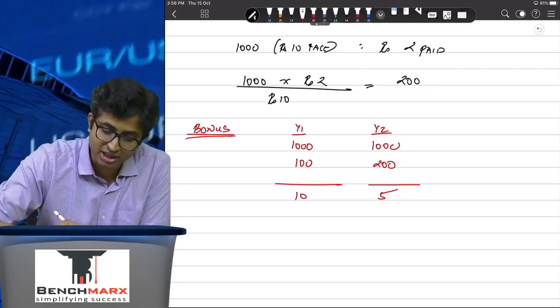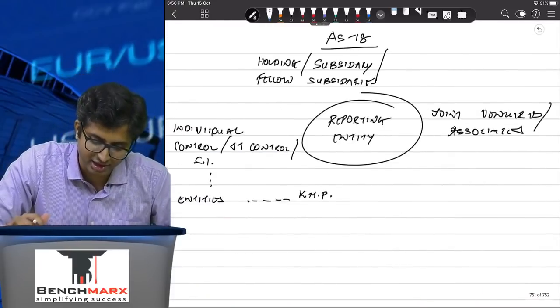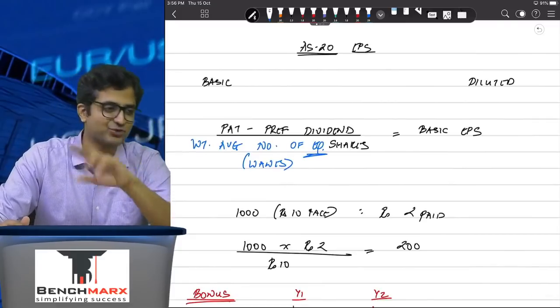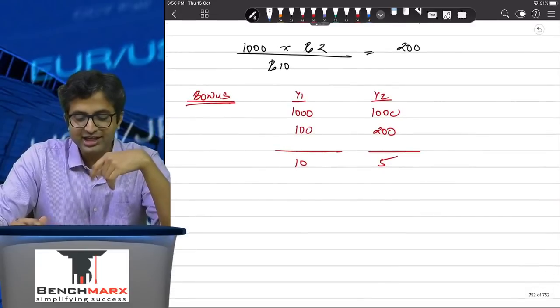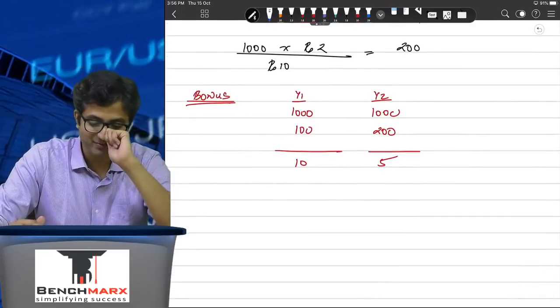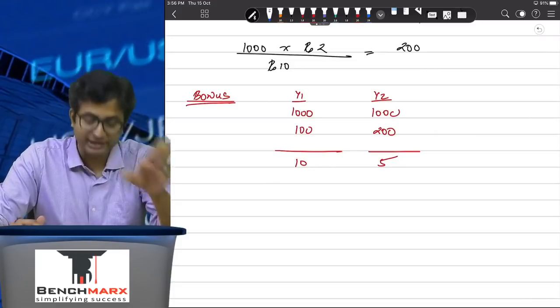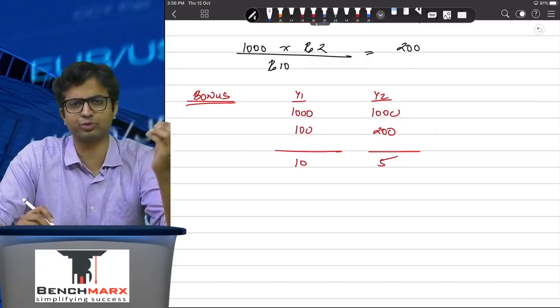And as a result, AS20 requires you... my AS19 got left out in between, sorry. AS20 requires you, so we'll do AS19 after this. I'm sorry, we lost count while teaching. So when we look at AS20, AS20 tells you that the bonus shares have to be retrospectively adjusted.